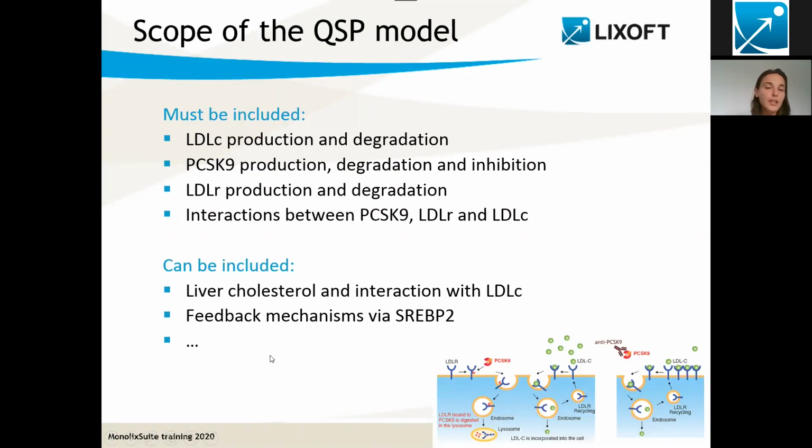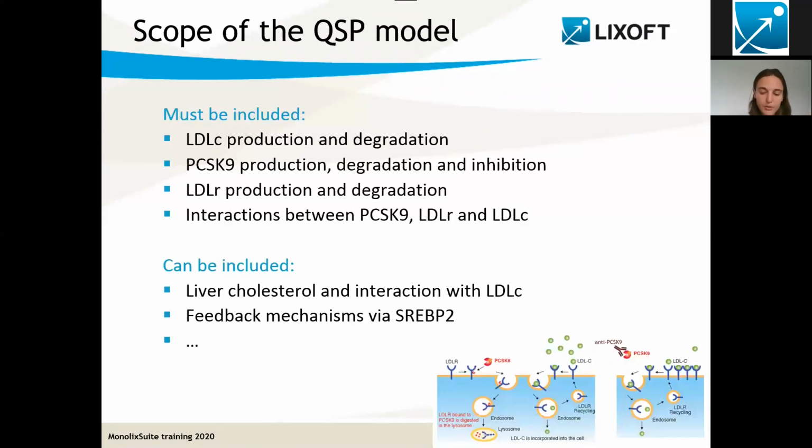What we could also include in the model is the liver cholesterol, because most of the circulating cholesterol in plasma is coming from the liver cholesterol. And if we include liver cholesterol, this would also allow us to include some feedback mechanisms of liver cholesterol on other species via the transcription factor SREBP2.